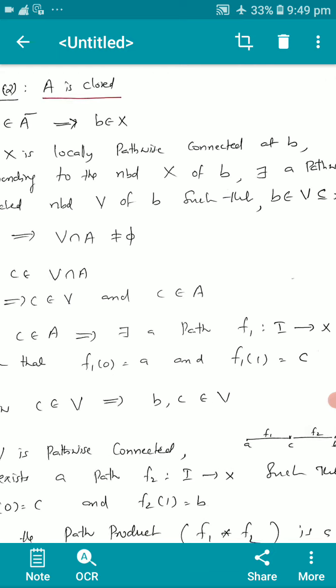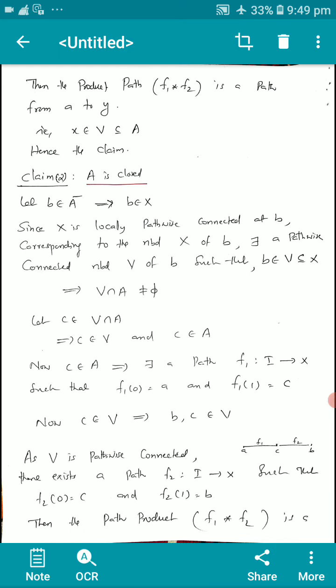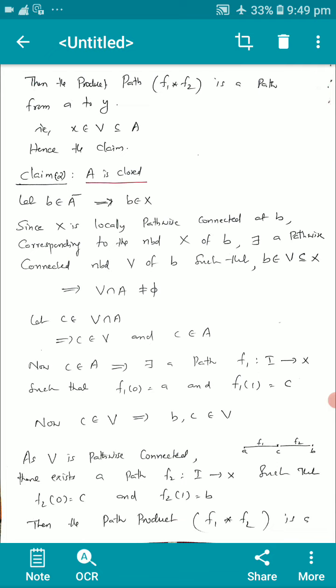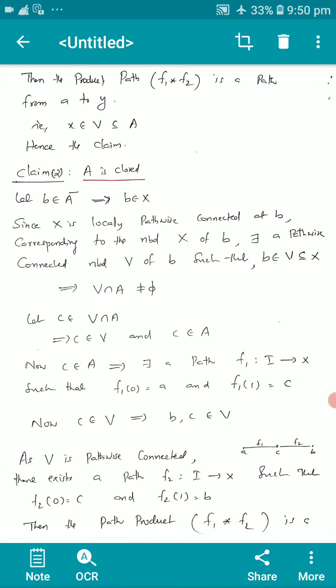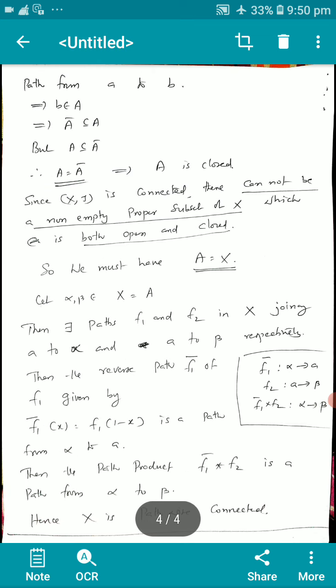First case, C in A implies there is a path F1 from I to X such that F1 of 0 equal to a and F1 of 1 equal to C. Second case, C in V implies B and C in V. As V is path-wise connected, there exists a path F2 from I to X such that F2 of 0 equal to C and F2 of 1 equal to B. So F1 from a to C, F2 from C to B, so that the path product F1 star F2 is a path from a to B.